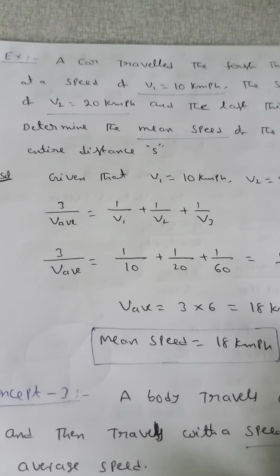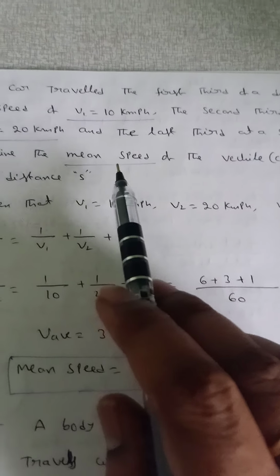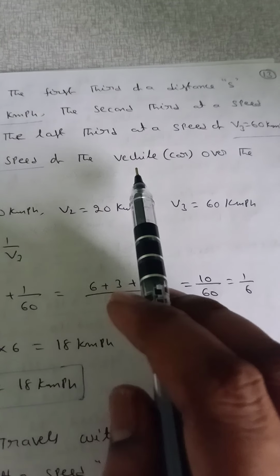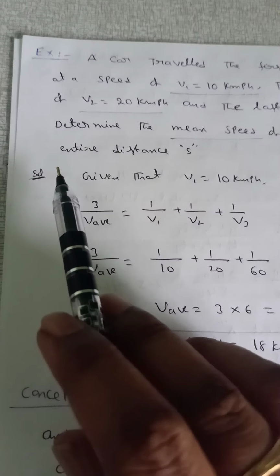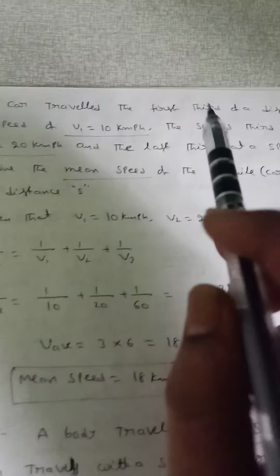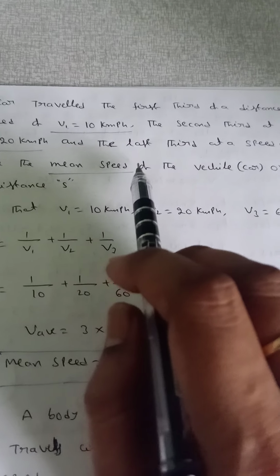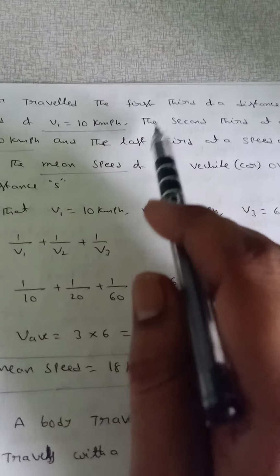Determine the mean speed or average speed of the car over the entire distance s. In this case the first third, second third and third third distances are equal.